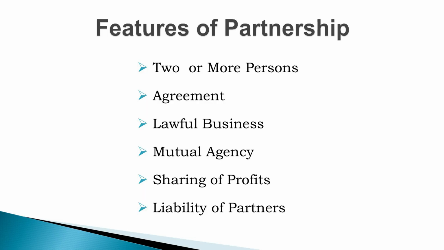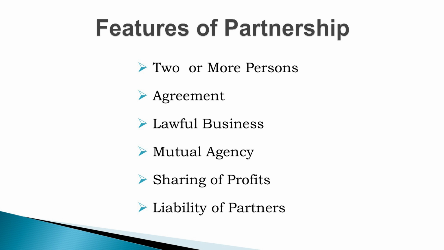Next one is lawful business. Business, what does it mean? It includes the production and exchange of goods and services with the object of earning profit, and that business must be lawful. Unlawful activities cannot be treated as business. Suppose two persons unite themselves to murder a person, you can't call that business. It should be for the benefit of society, that is lawful business.